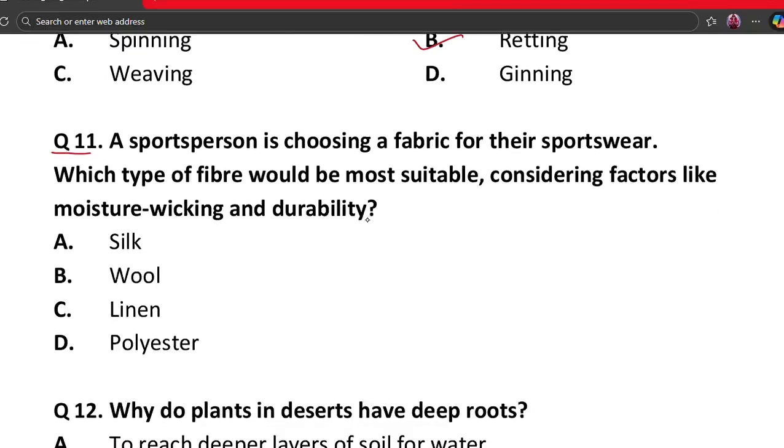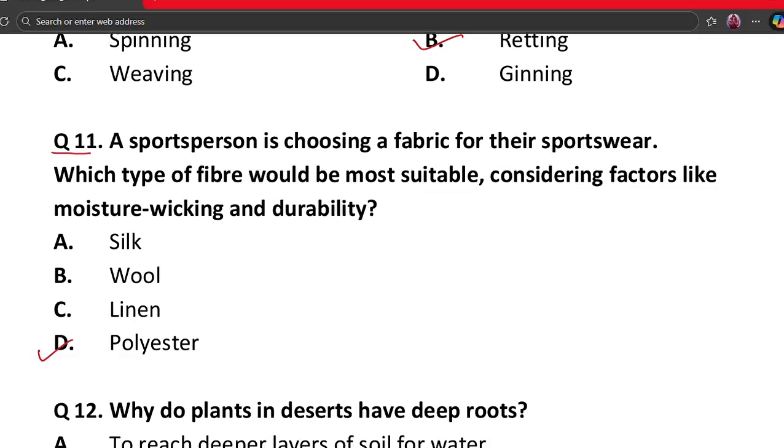A sports person is choosing a fabric for their sportswear. Which type of fiber would be most suitable, considering factors like moisture wicking and durability? A. Silk. B. Wool. C. Linen. And D. Polyester. The correct answer is polyester.